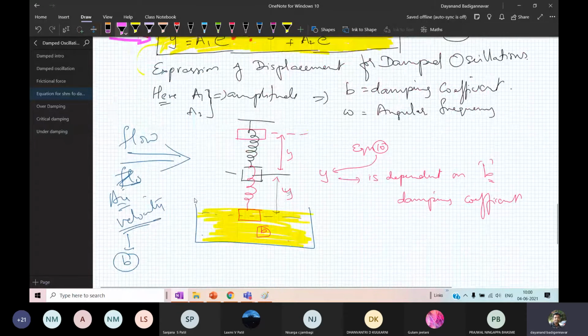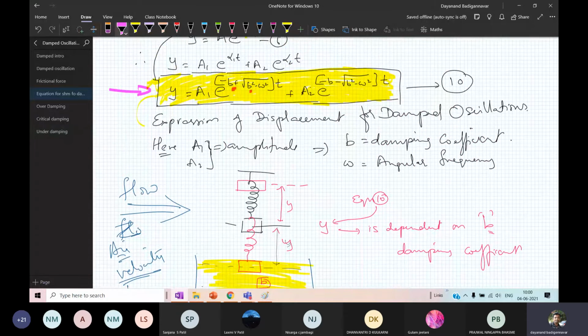Now keep in mind the amplitude is actually an exponentially decreasing amplitude. Why is it exponentially decreasing? Because it is having an exponential part. A is a constant amplitude, but here this e is the exponential of minus. So here it is of the form y is equal to a into e raised to minus b into t, or minus x into t. Therefore here this is exponentially decreasing. Therefore the amplitude dies.